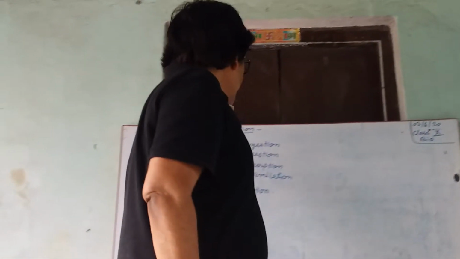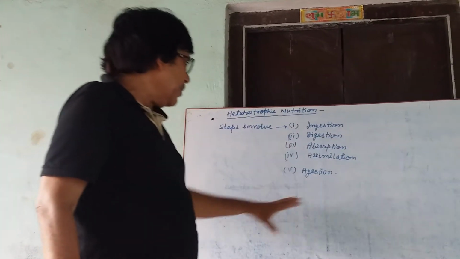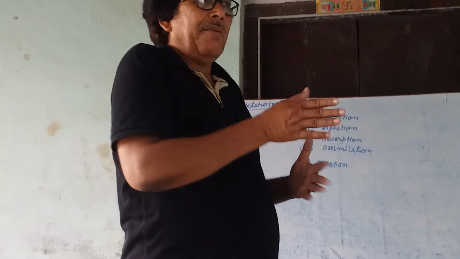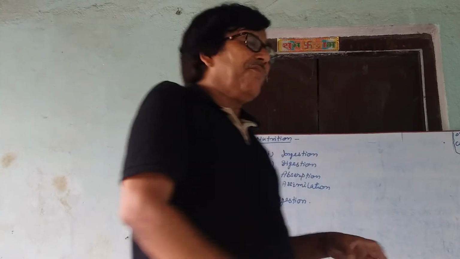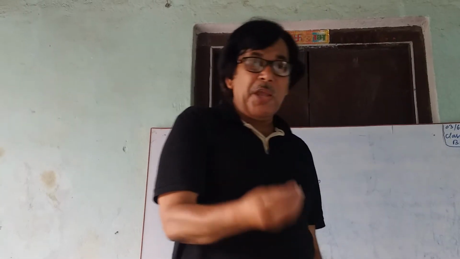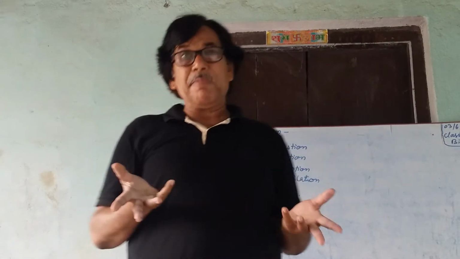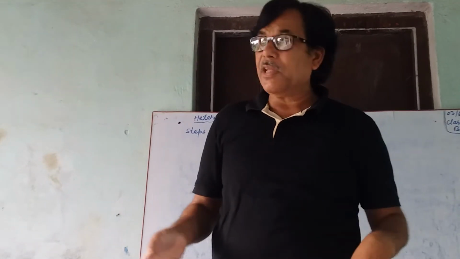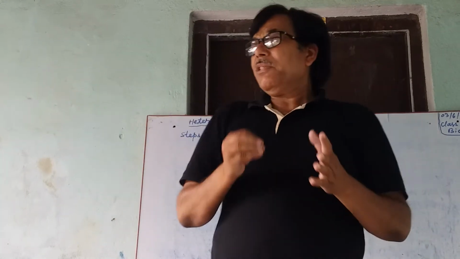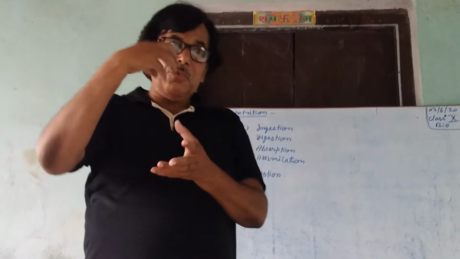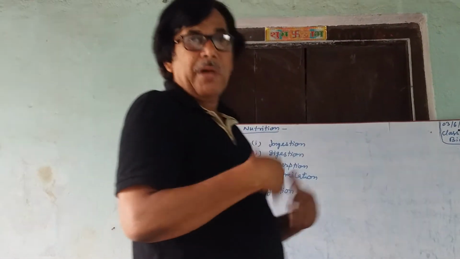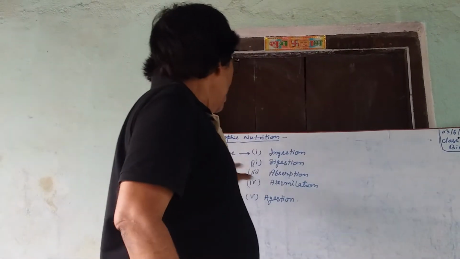The mode of nutrition in heterotrophic nutrition, steps involved. What are the steps involved in heterotrophic nutrition? First, ingestion of the food. This is the process of taking food into the mouth, if a mouth is present. If not, there are other methods of taking food inside the body. Ingestion means taking food inside the body, by any means, whether by mouth, by body surface, or any other way.